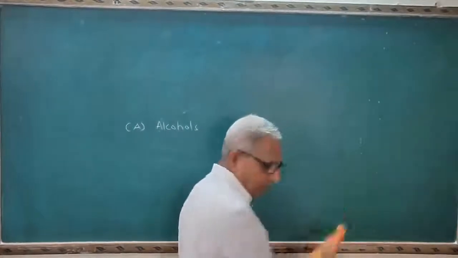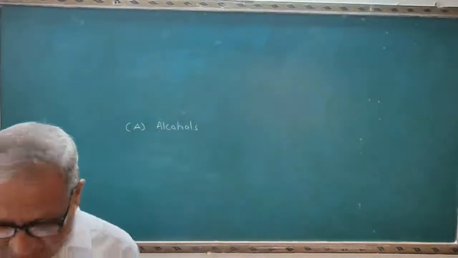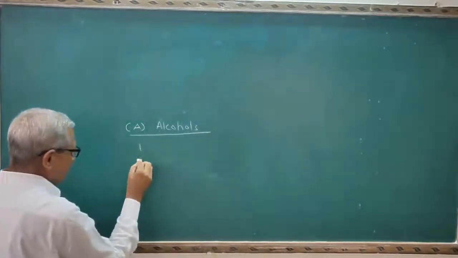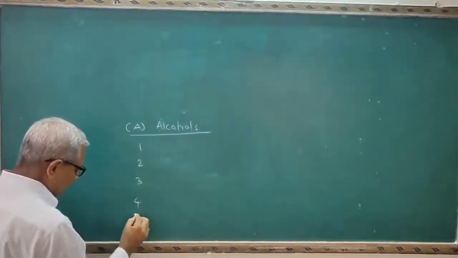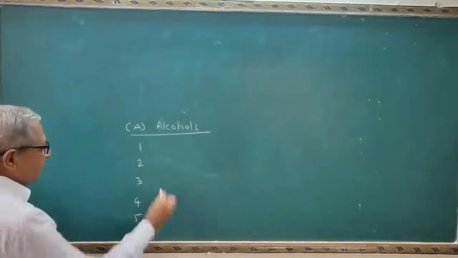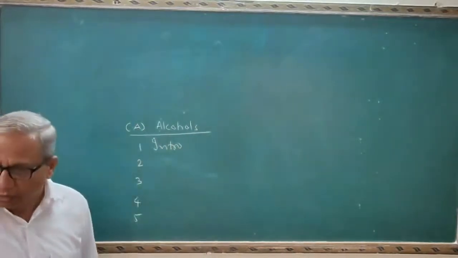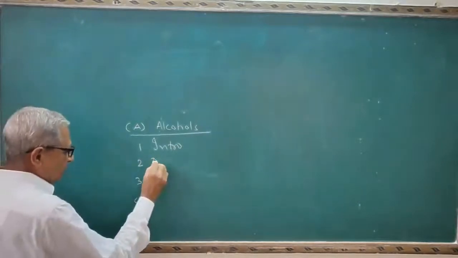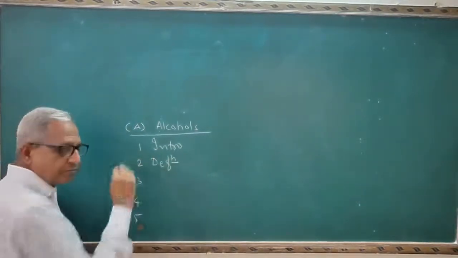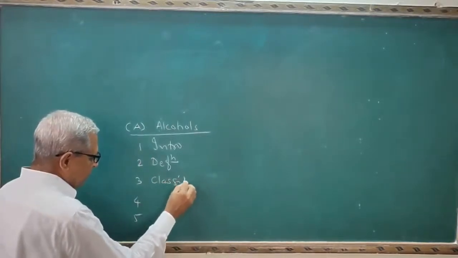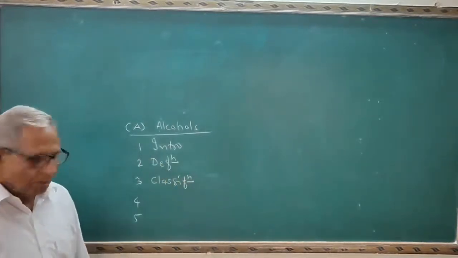In this topic, according to the 12th standard syllabus, we have to learn the following points here. I will write those points here. The first point is the introduction about the alcohols. Second point is the definition. Third point is the classification of alcohols.